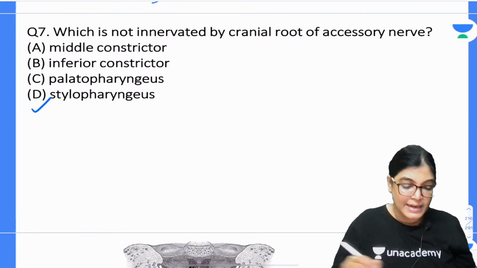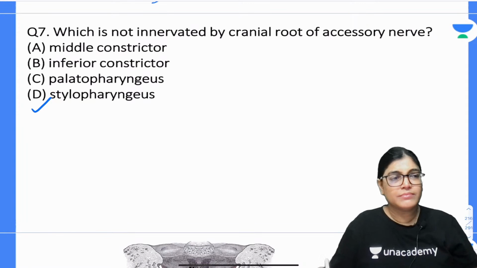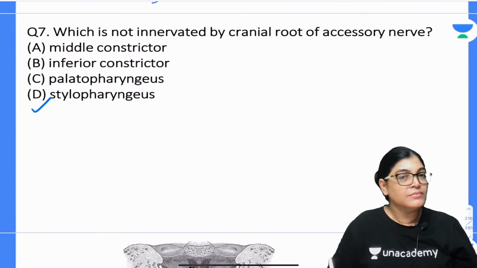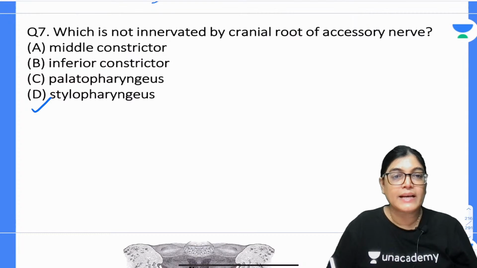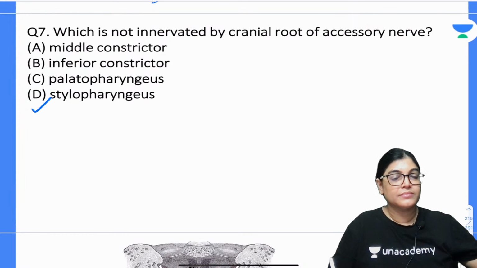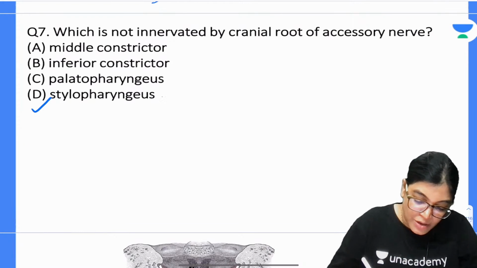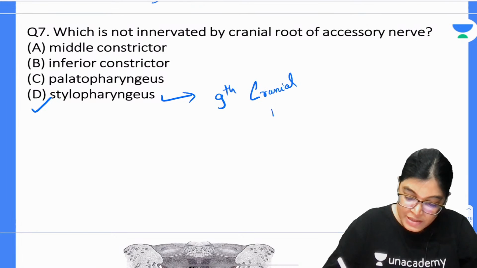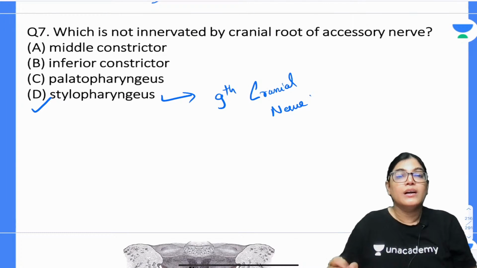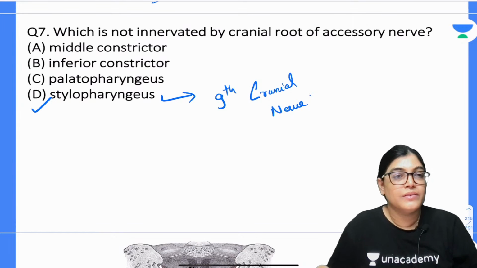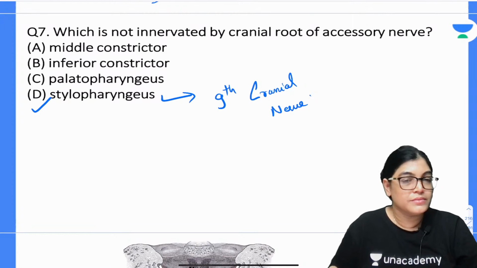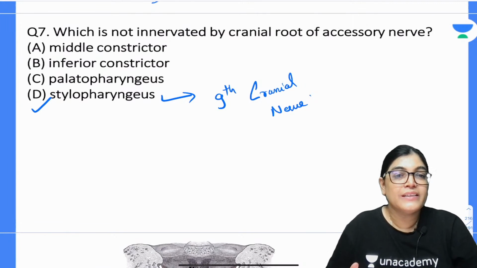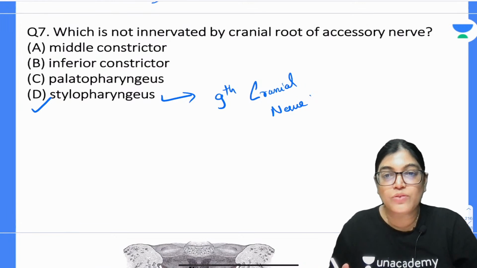Okay. So D is the correct answer. Yes. So the stylopharyngeus muscle is getting innervation by the 9th cranial nerve, which is not innervated by the cranial root of accessory nerve.